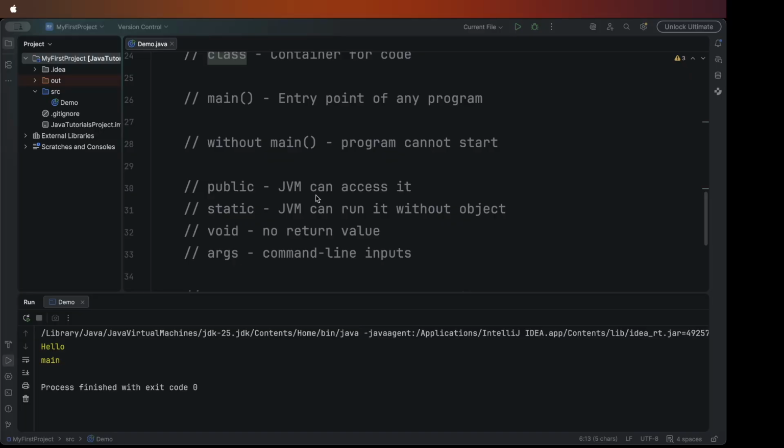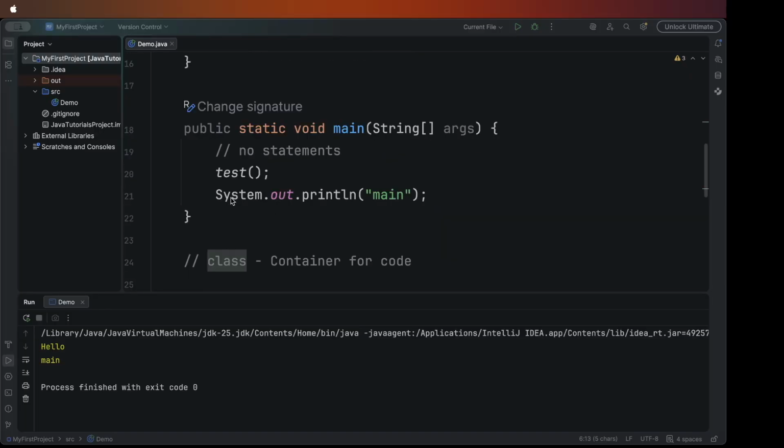In the next video we will focus on output in Java. We will understand how system.out.println works and how Java displays results on the screen. Thanks for watching.